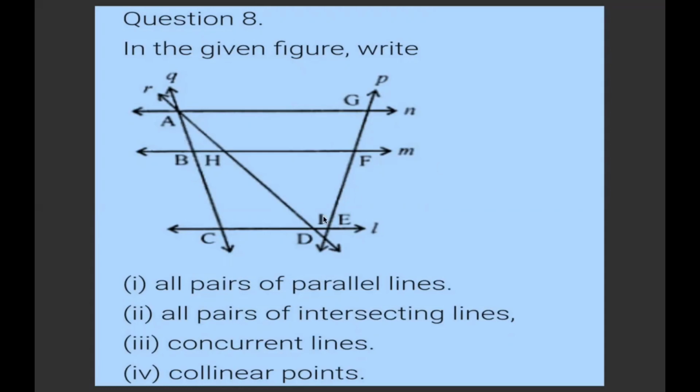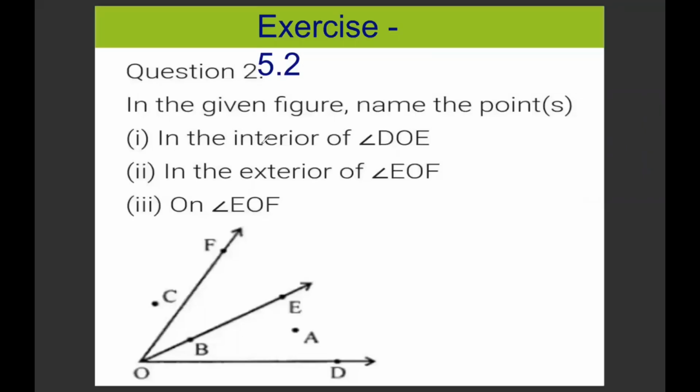Next comes, in this given figure, we need to find the interior of angle DOE. So this angle is formed. This is angle DOE. Now, which point is in the interior of this? So we can see the point A. Point A is in the interior of angle DOE.